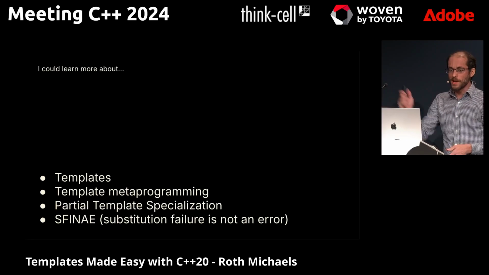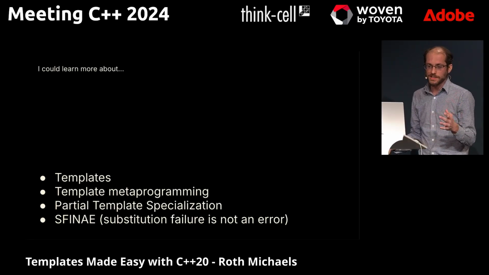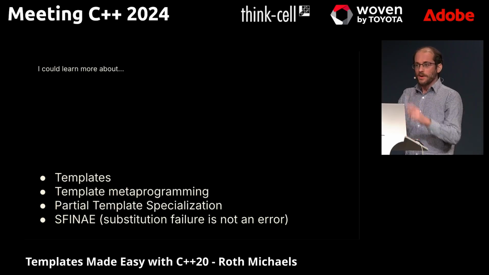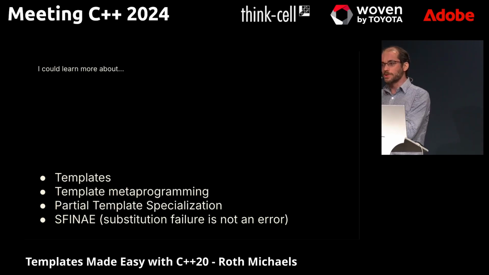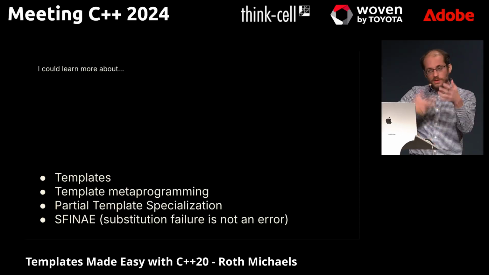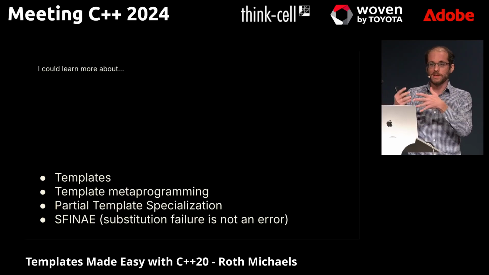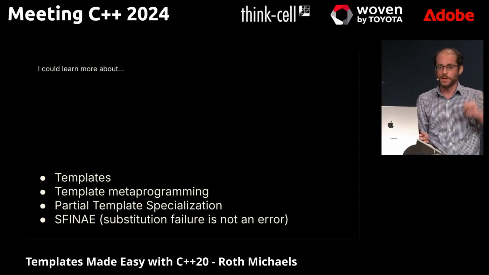Maybe they might say template metaprogramming, partial template specialization, or SFINAE, substitution failure is not an error. If you don't know what that is, we're not going to really talk about it too much, but we will show some examples in this talk. But essentially, certain constructions with templates that won't make sense just basically mean nothing's generated, and that template is just kind of out of the picture.